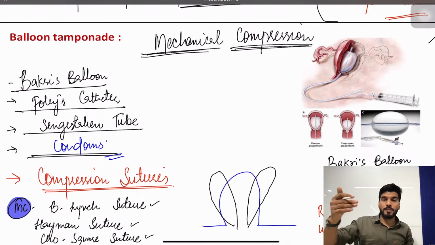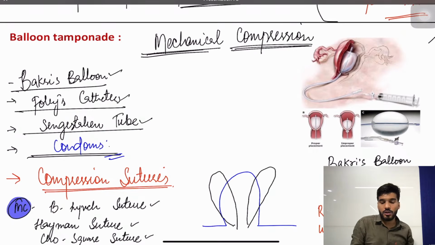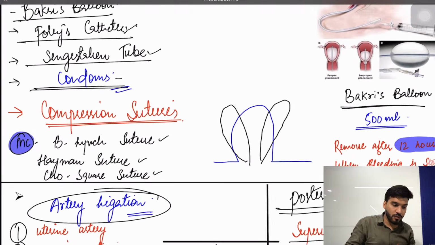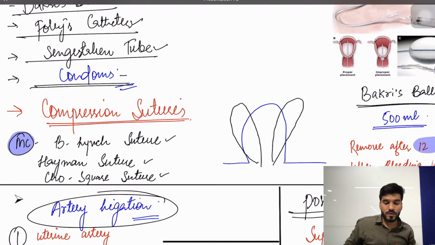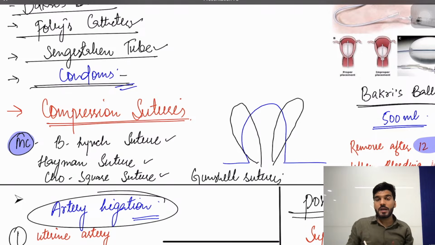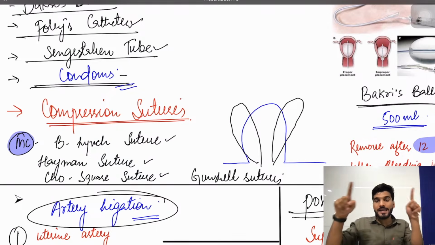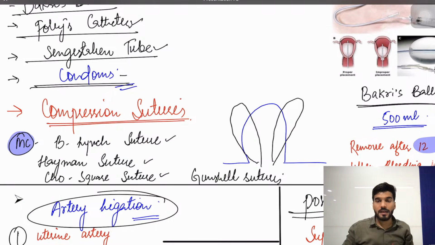If the medical management has failed, we go to mechanical compression with Bakri balloons, Foley's catheter, Sengstaken tube and condoms. Okay, remove the Bakri balloon once the bleeding has stopped, after 12 hours. Compression sutures we can use, like B-Lynch sutures, Hayman, or one more we have, Cho square sutures. These are the compression sutures that we use. Anteriorly and posteriorly we suture the uterus so that they can meet at one point. Okay, that is the classical B-Lynch suture.